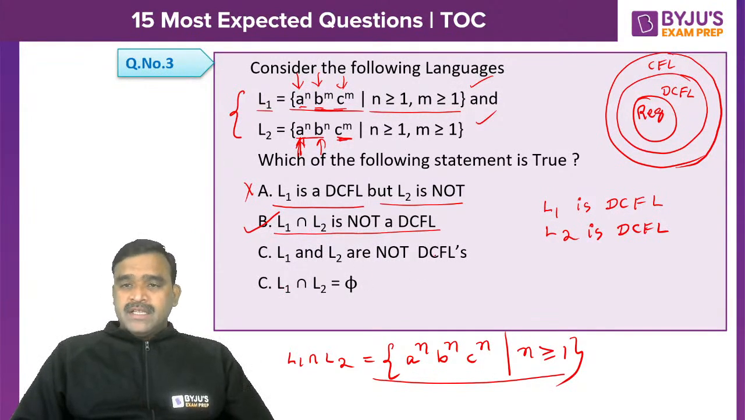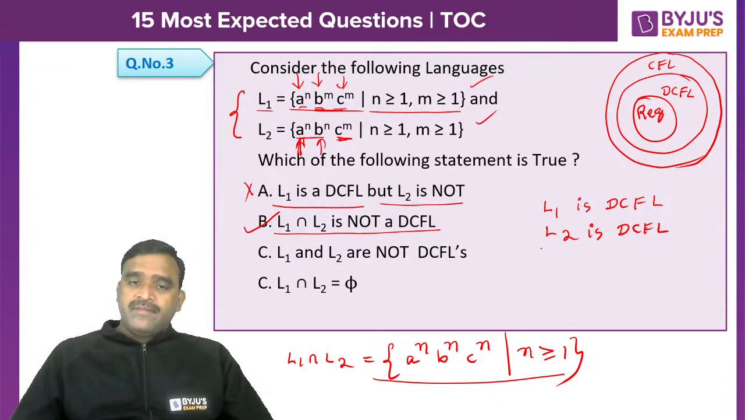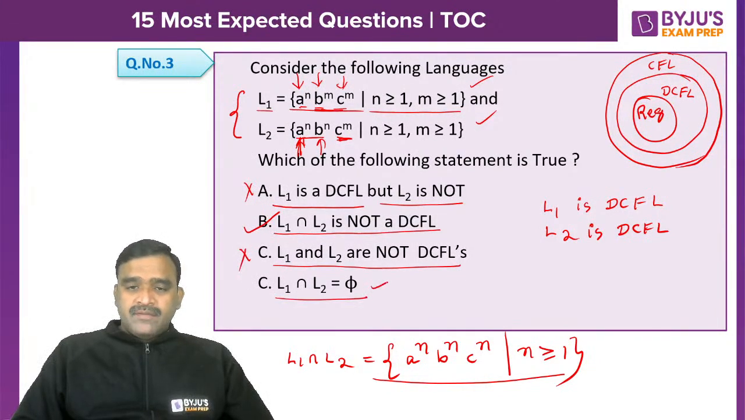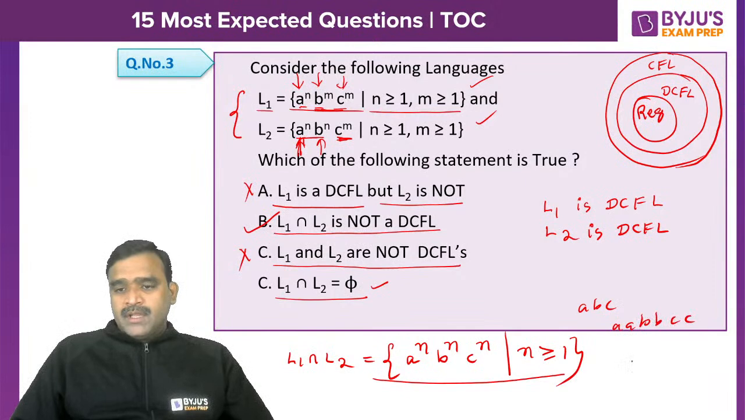True. It is not a DCFL, because when the language is not a CFL, obviously it is not a DCFL. Now, option C says L1 and L2 are not DCFLs. That is wrong, because both are DCFLs. Their intersection, he mentioned, is phi, empty. No, it is not empty, because there are infinitely many common strings like abc, aabbcc, aaabbbccc. These are the common strings in both the languages.